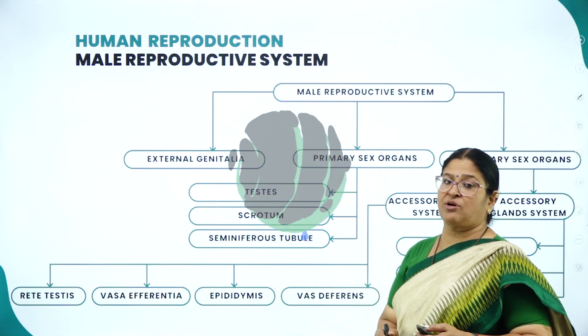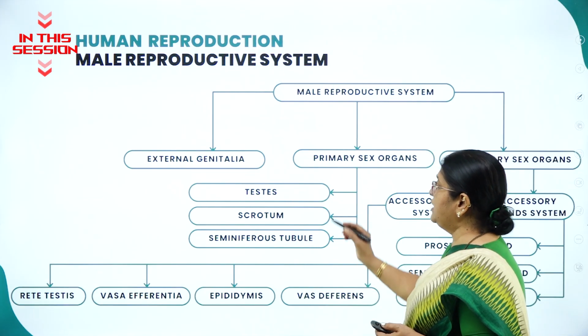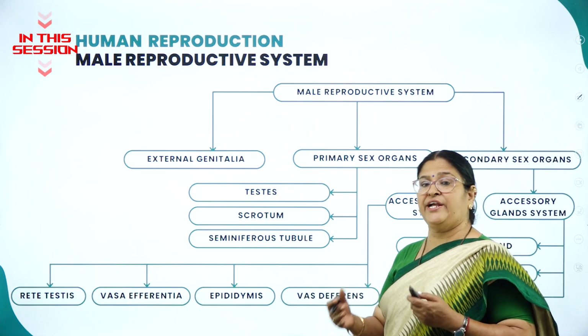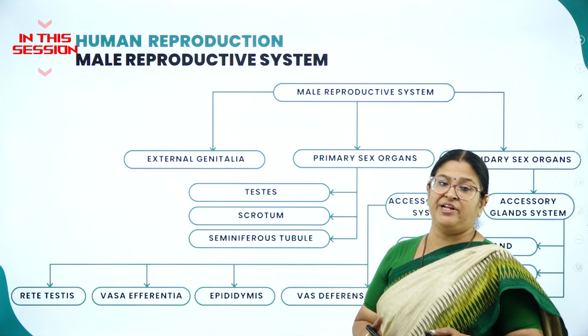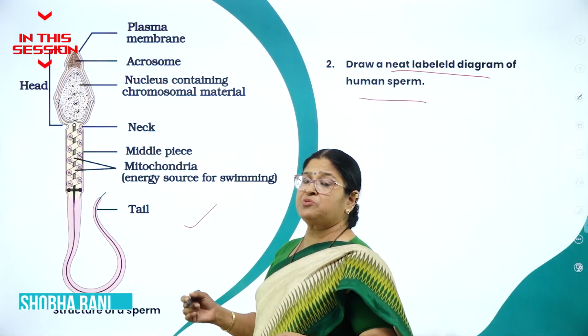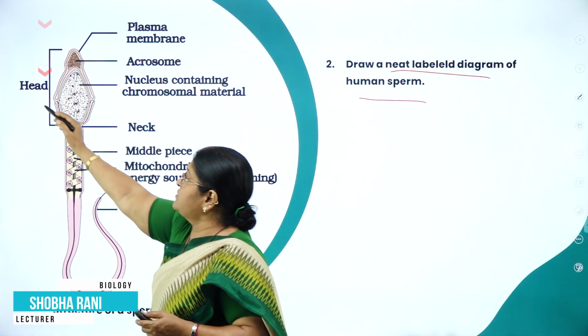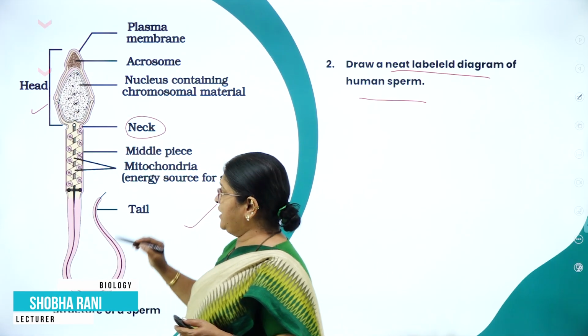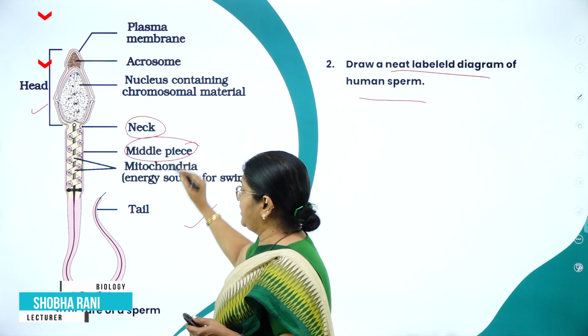The primary sex organ of the male reproductive system is the testis. As we know, the testis is located extra-abdominal in a cavity called scrotum. The whole of the sperm is divided into three parts. Here you can see the head, a very short neck, middle piece, very important, and a tail.